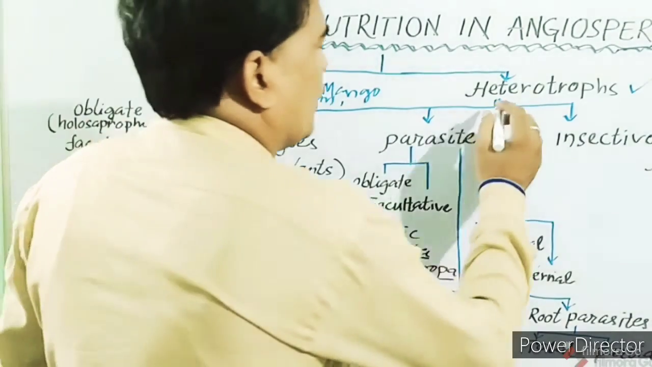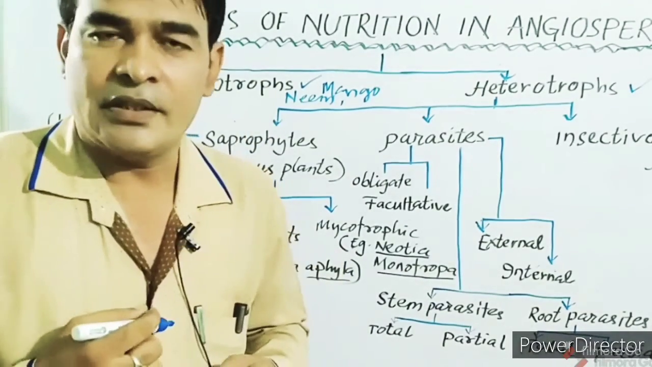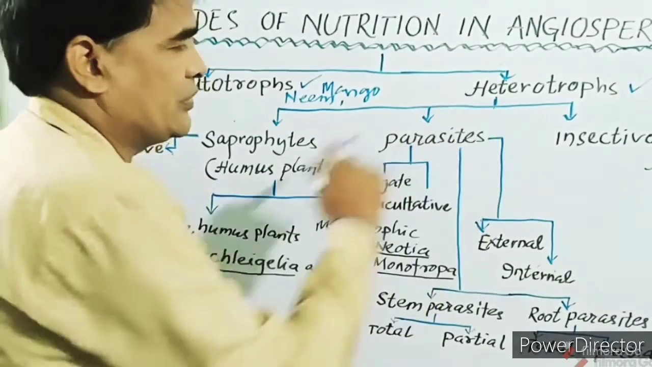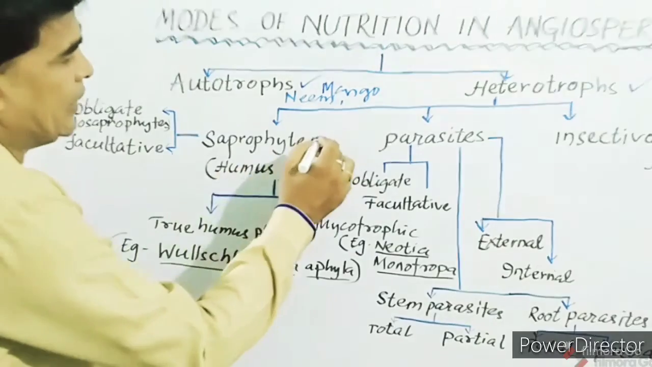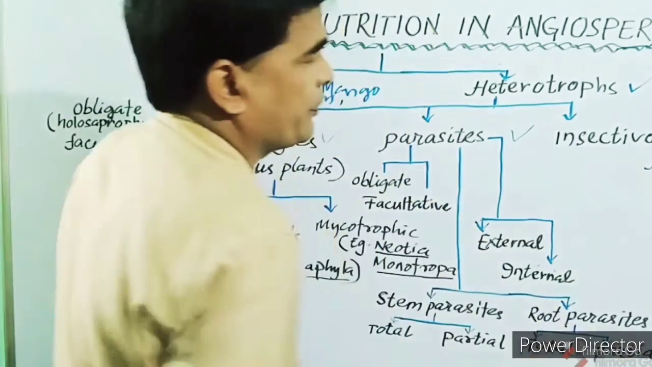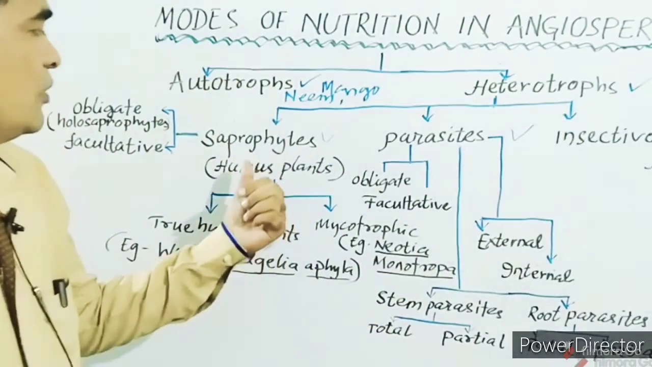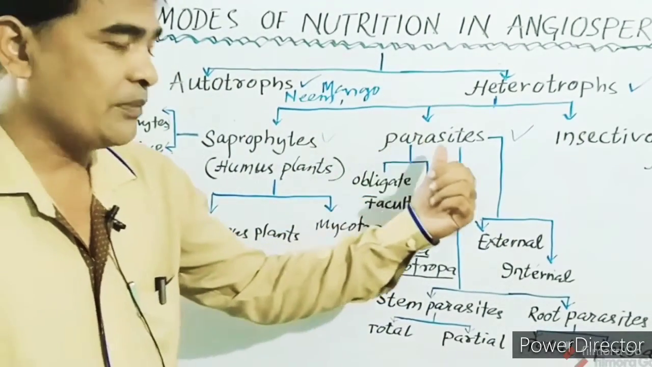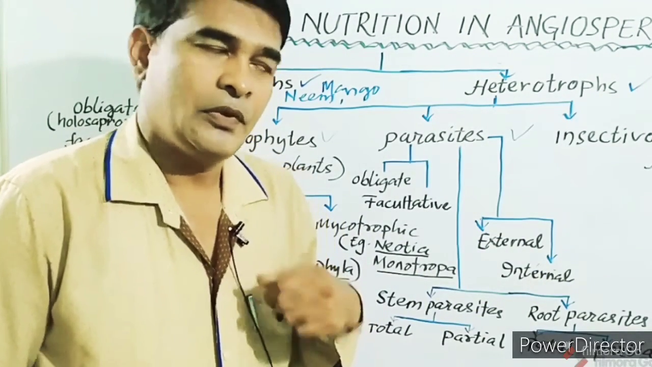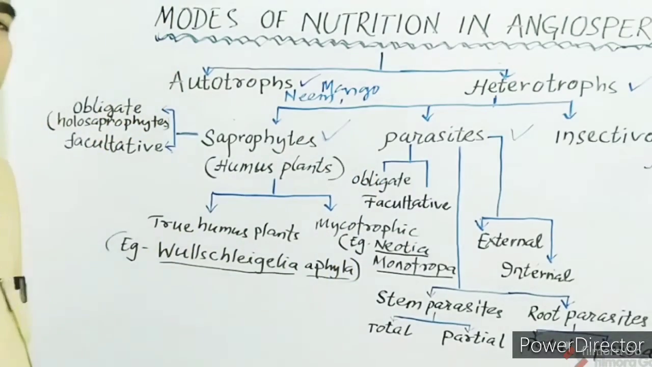On the basis of the source of food or mode of nutrition, these heterotrophs are again divided into three categories: saprophytes, parasites, and insectivorous plants. Heterotrophic angiosperms are divided into saprophytic plants, parasitic plants, and insectivorous plants. So first we will study saprophytic plants or saprophytes.